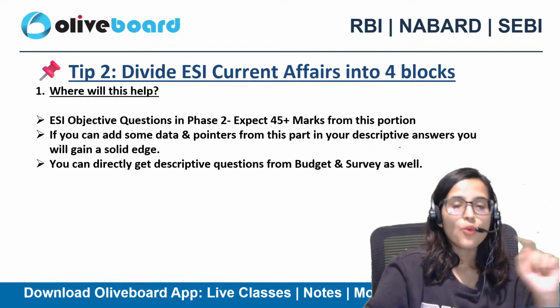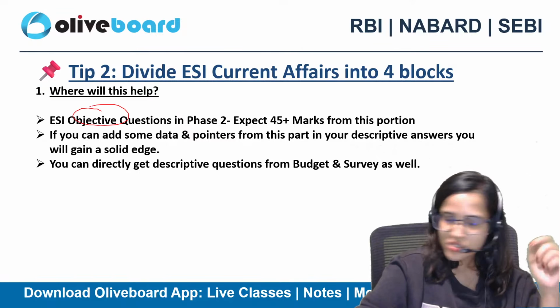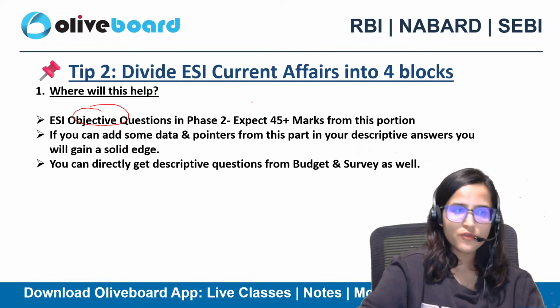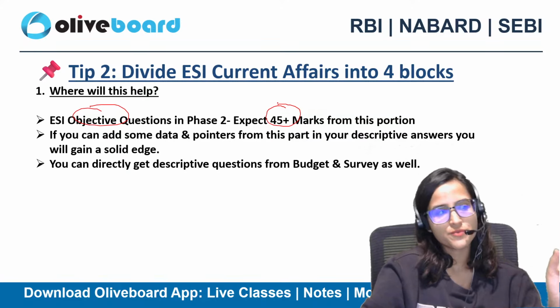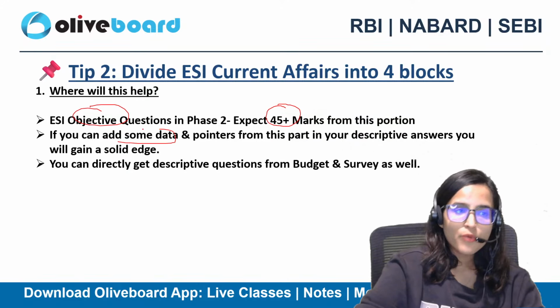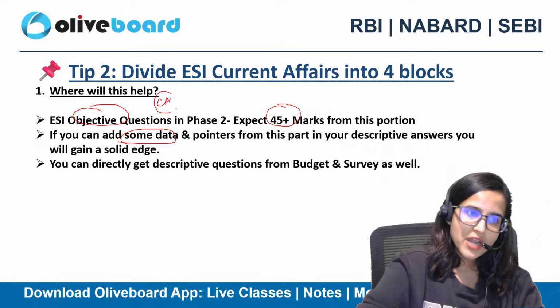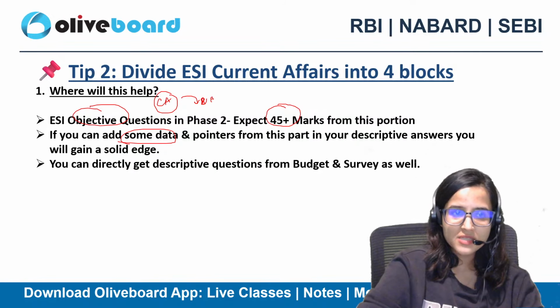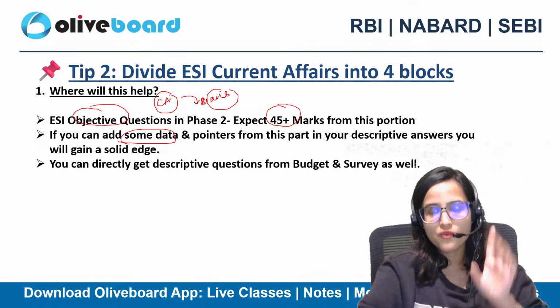Okay. Now where will this help? Objective questions, maximum questions you get from current affairs, so you expect 45 plus marks from this portion. Add some data points, plus from these current affairs you can add data points in your answer writing also, which is going to give you an edge over others.